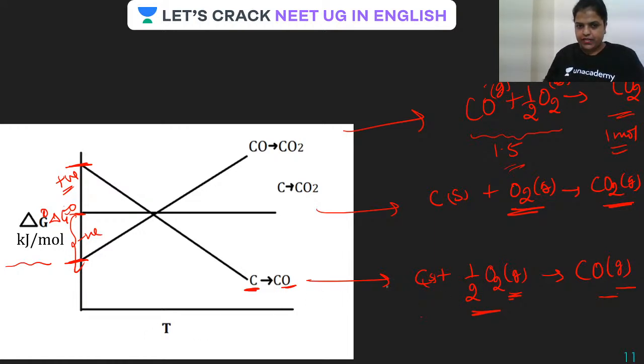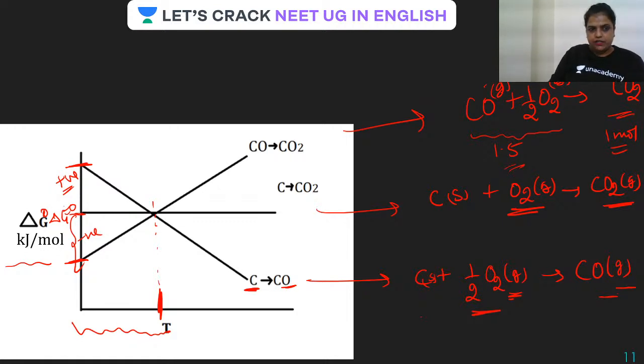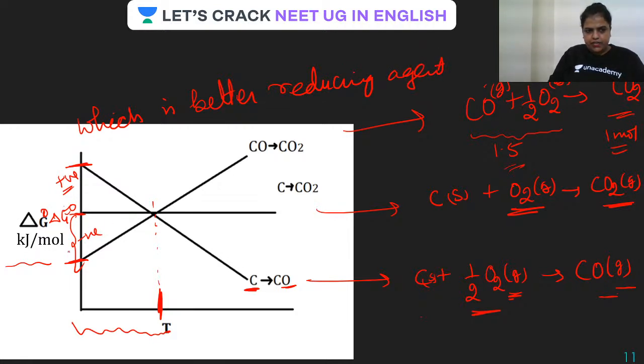So just look at this graph. I hope it is very, very clear to you guys. So come on guys, have a look at this temperature. Now let us talk about below temperature T, which is a better reducing agent. It is very, very clear. The one which is having negative delta G is better. So below temperature T, because delta G is negative, we can say carbon monoxide is a better reducing agent.